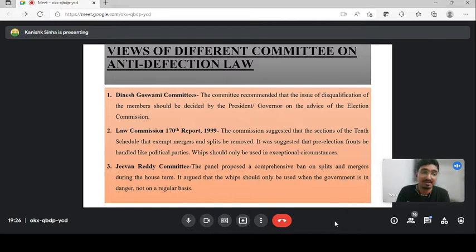Anshita, whip here is as we discussed in the second slide. Again I'm giving the same example: tomorrow the present NDA government brings the Uniform Civil Code bill in the Lok Sabha, on 31st of March, and the NDA government issues a whip. Whip is where they direct all the MPs of BJP that, sir, tomorrow the Uniform Civil Code is being brought, it will be voted on tomorrow only, so you all have to be present and vote in favor of the bill.